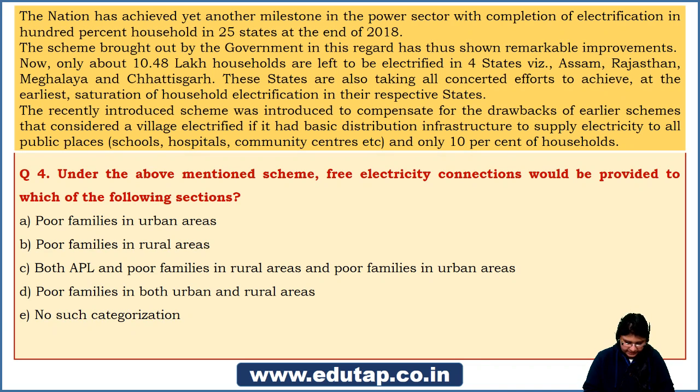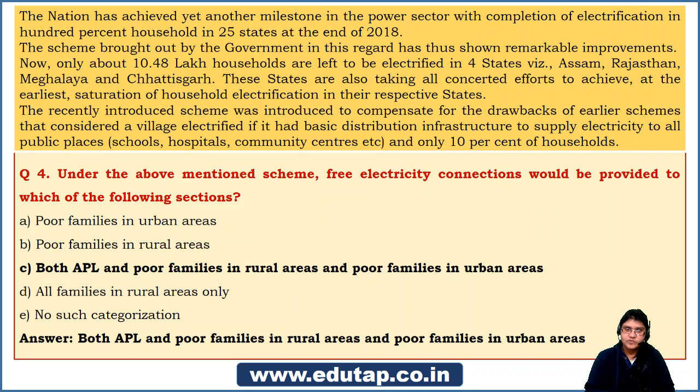So guys, let's see what the answer is for this particular question. The answer is C. I can say 75% of you judged it right. Those who haven't got it right, make sure you understand this answer now, and that is the whole point of discussing these questions with you. The answer is both above poverty line and poor families that exist in rural areas, and the segment that is poor families in urban areas. So you can see that the Saubhagya scheme is catering to both the urban section as well as the rural section, but there are different categories. That is very well mentioned in the option.